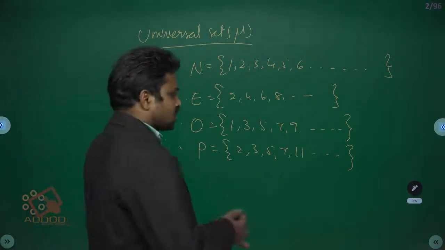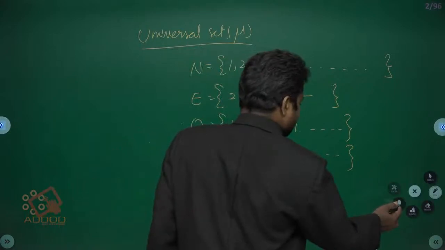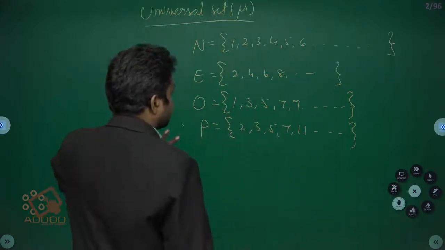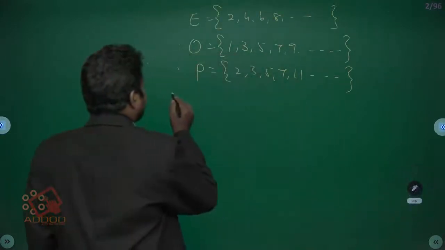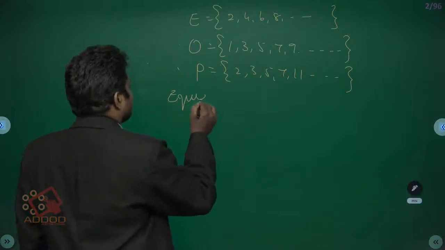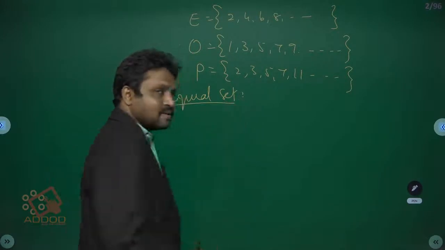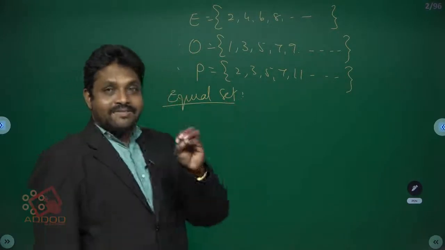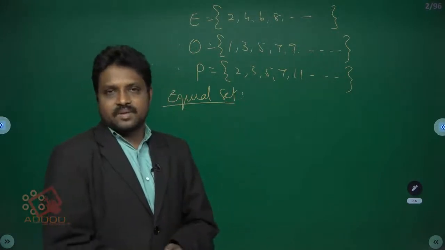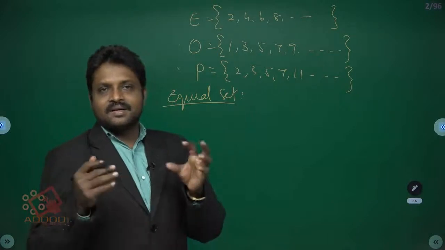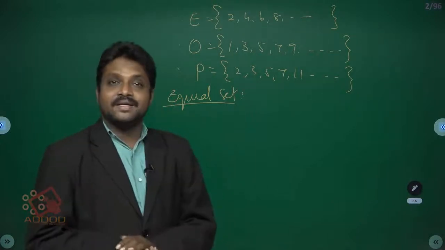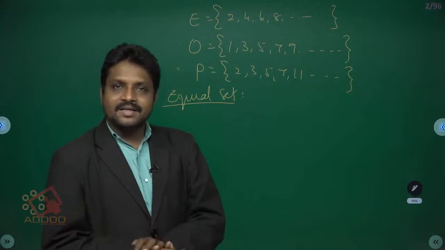Understood? Next one, equal sets. If two or more sets have the same elements, then the sets are called equal sets.